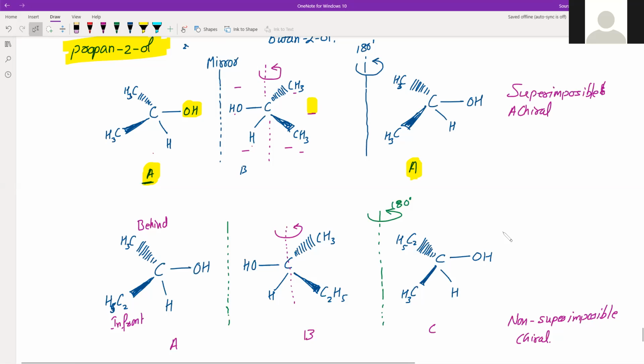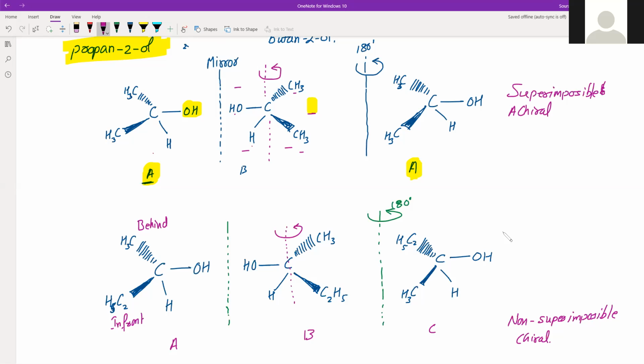And because it is difficult for us to do this rotation for every molecule, we conclude that the presence of a single asymmetric carbon atom makes the molecule chiral and hence optically active. So there should be a simpler way to find whether a molecule is symmetric or not.